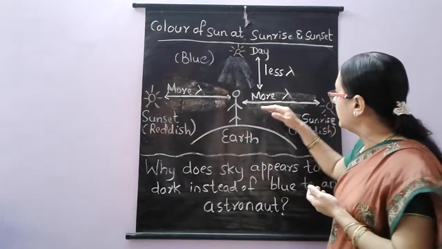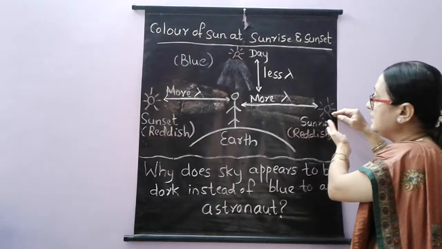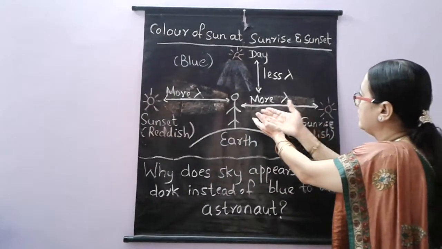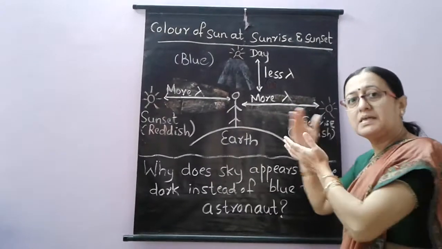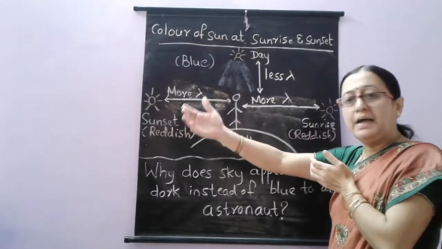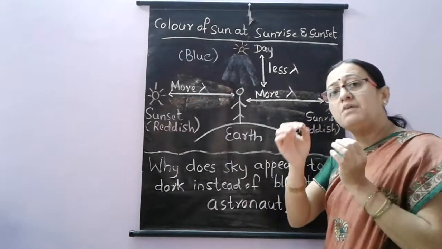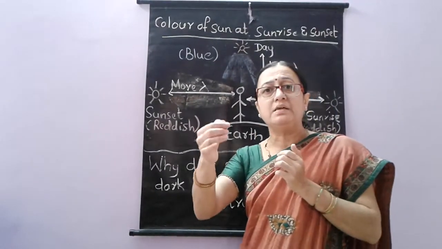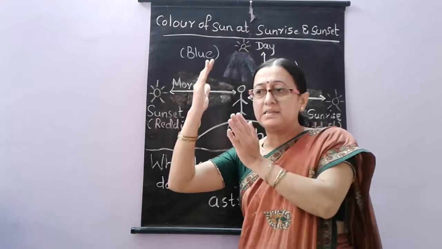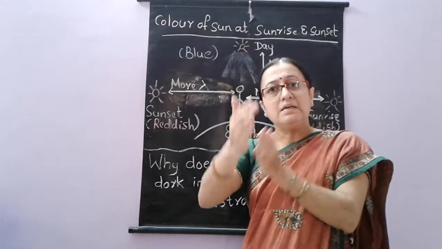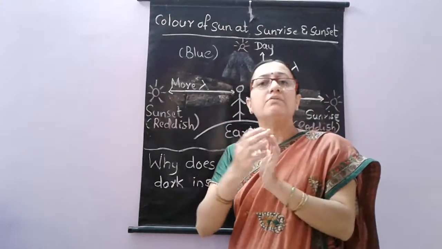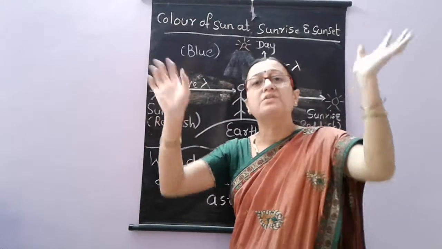Now here, during sunrise, the wavelength will be more because the sun is far away from us, and that is why the wavelength will be more here. So the color which has more wavelength will not scatter. It can easily pass through. And the colors which have lesser wavelength will scatter and we cannot see them.